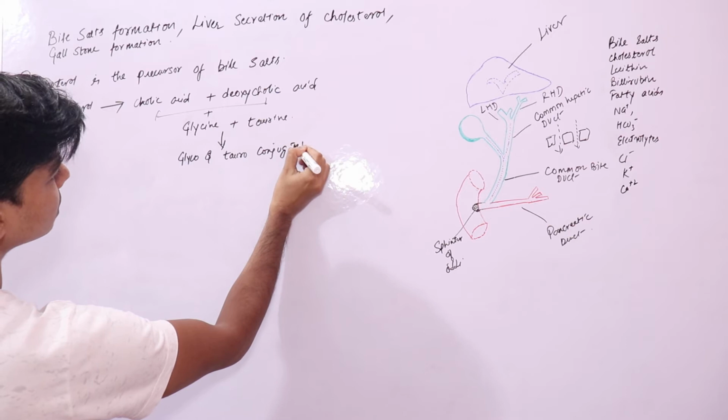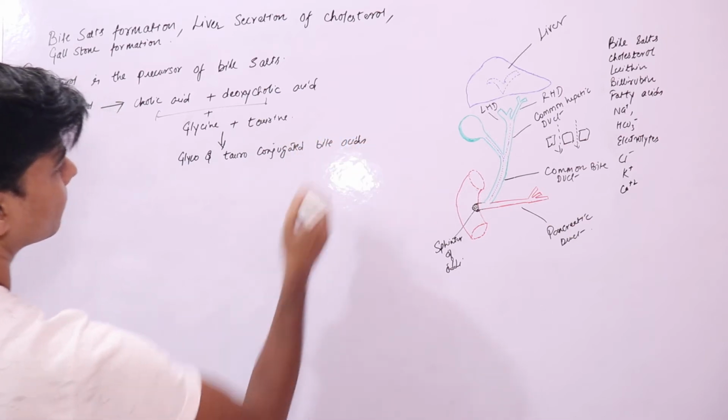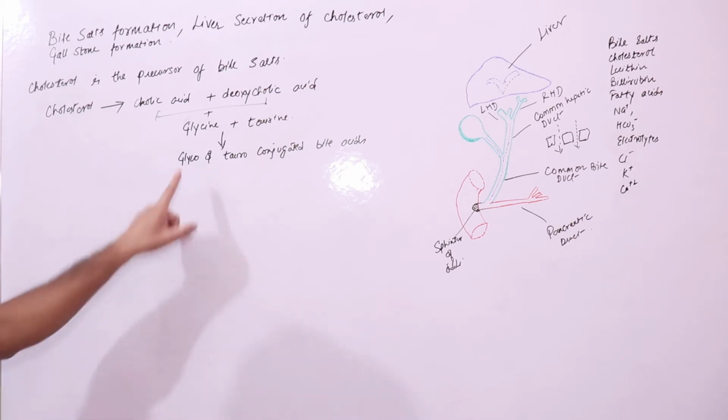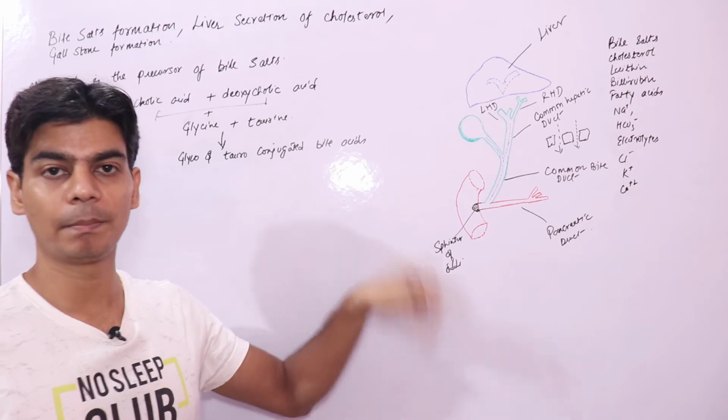Now the sodium salts of these glyco and tauro conjugated bile acids are your bile salts.